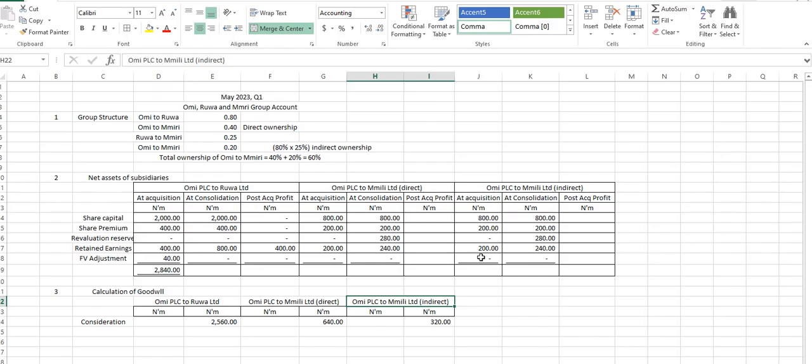We are with you, sir. So Rua paid 400, and 80% of whatever Rua does is for us, right? So that's why we are taking the 320. All right. Then also after that, the net assets at the date of acquisition, Abby.